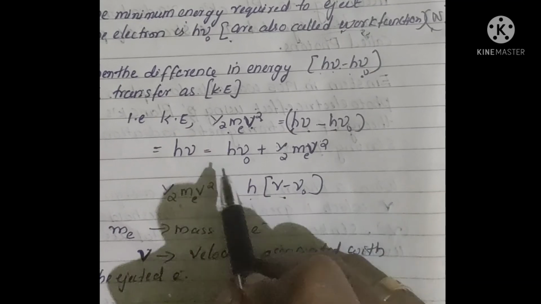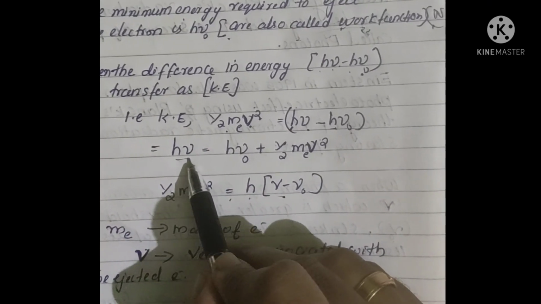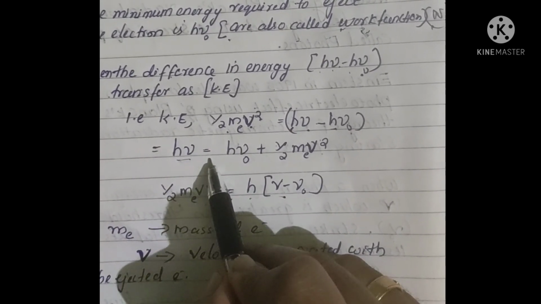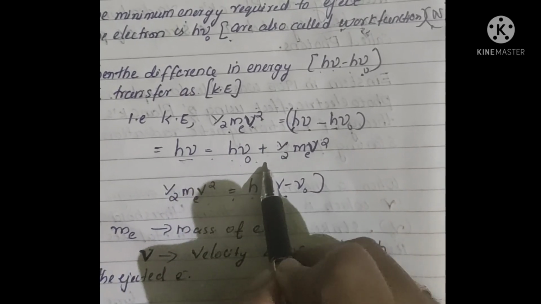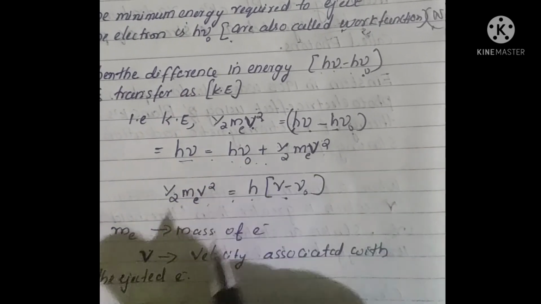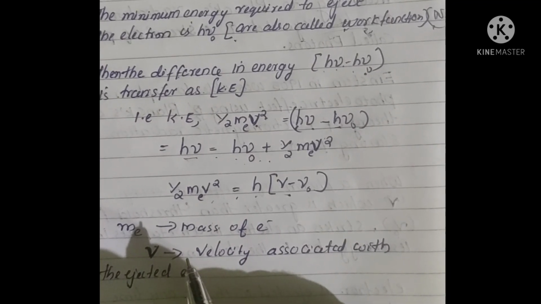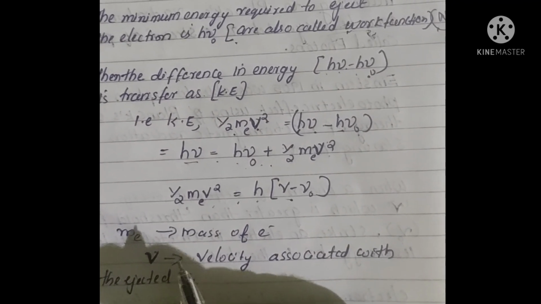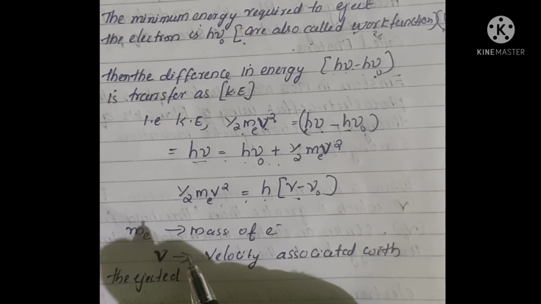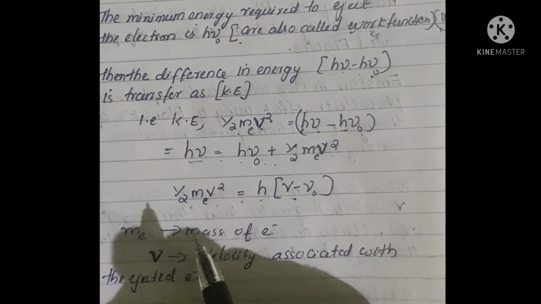This equation is called the Einstein photoelectric equation. We can write this equation as h nu equals h nu 0 plus half m v square, where m e is the mass of the electron and v is the velocity associated with the ejected electron.